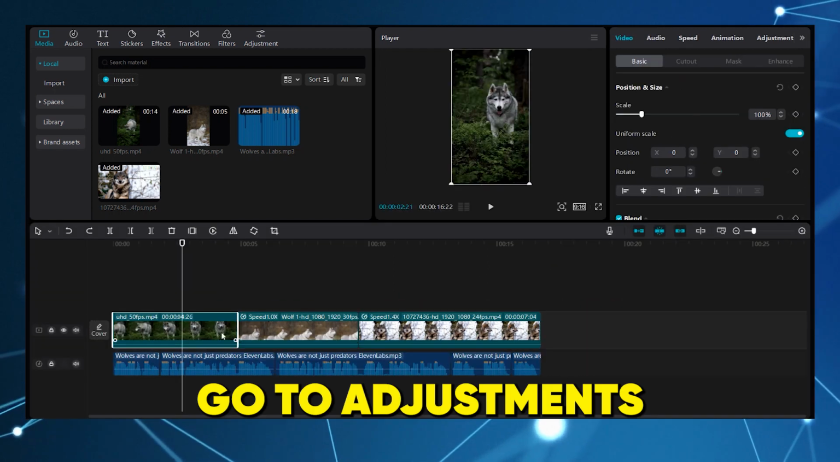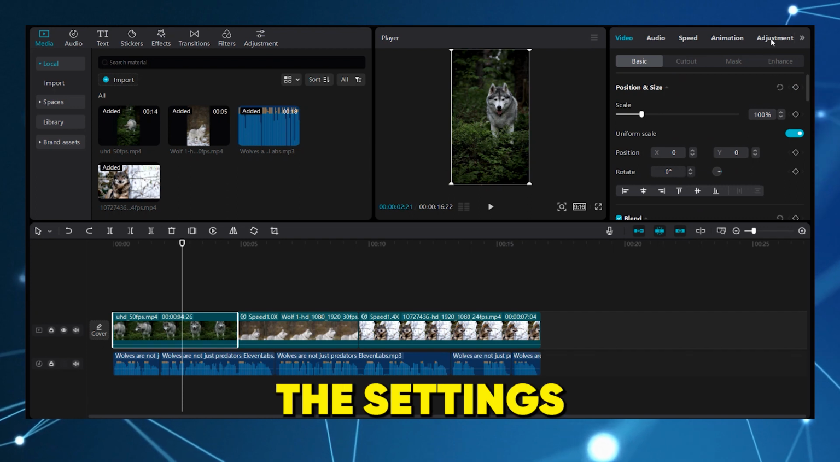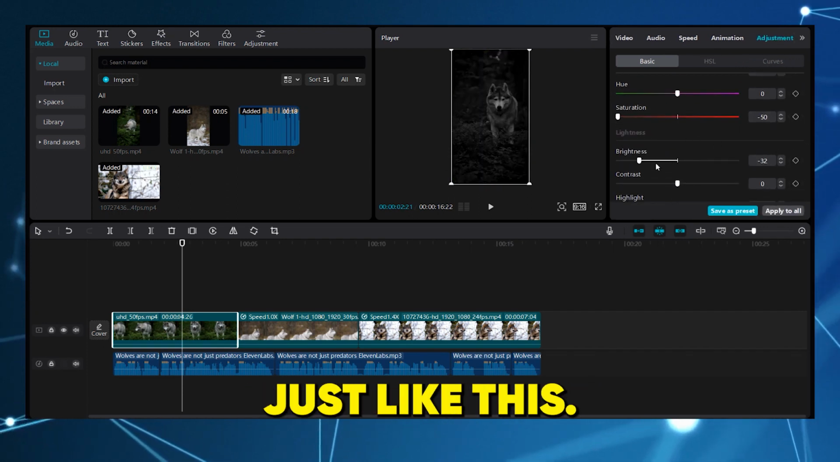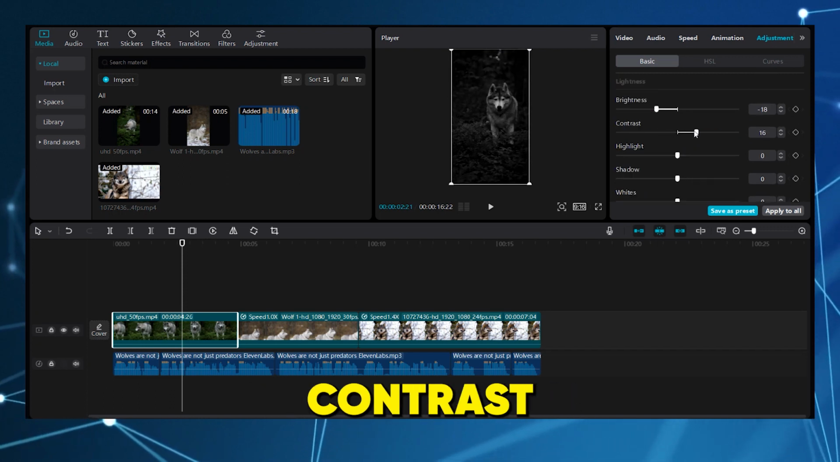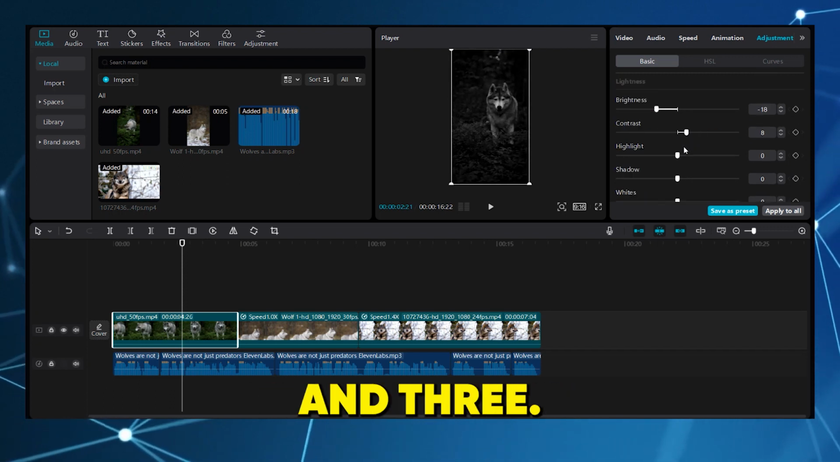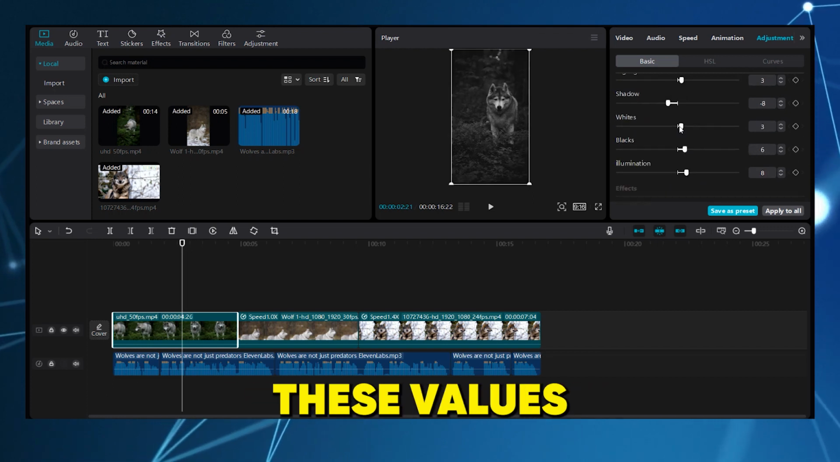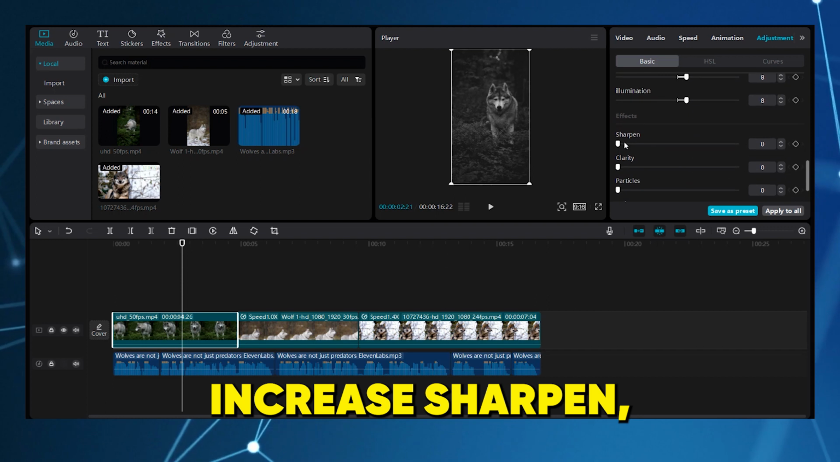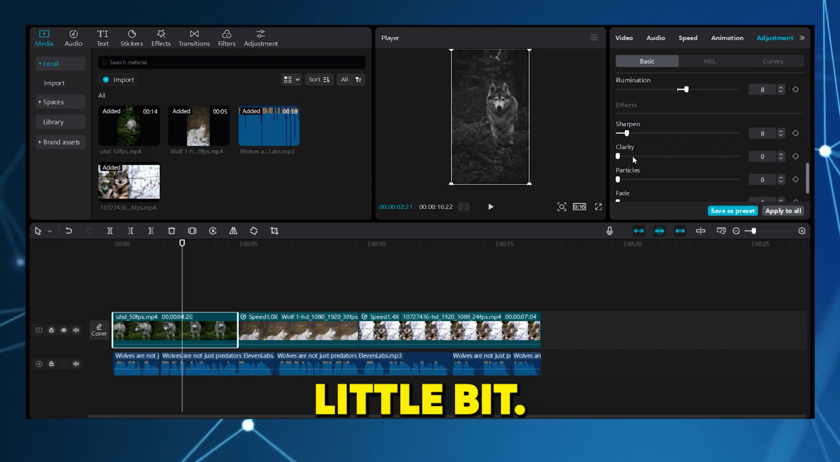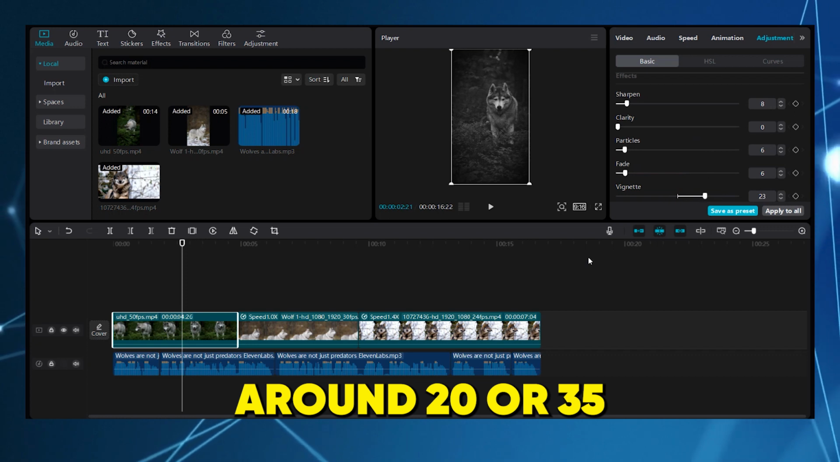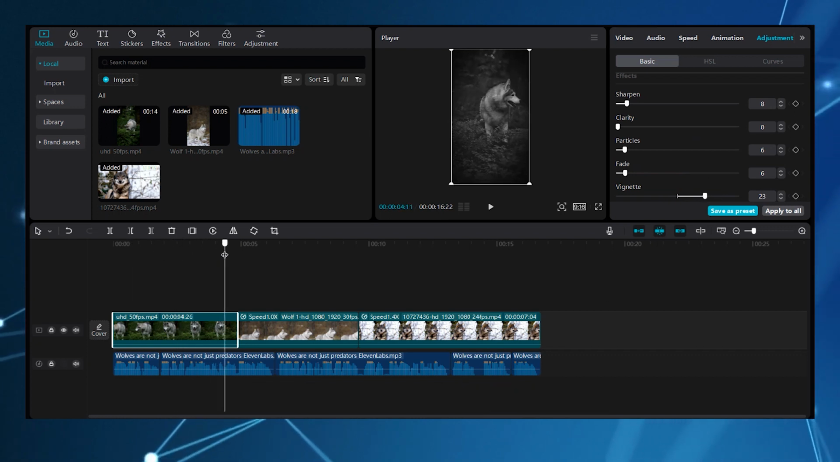Start with the first one, go to Adjustments, and tweak the settings as shown on the screen. First, you need to decrease saturation and brightness just like this. Don't forget to increase contrast and highlight around 8 and 3. Also decrease shadow and illumination and note down these values in front. Increase sharpen, particles, and fade a little bit. Make sure to increase vignette with a value around 20 or 35. Repeat the same for the second footage.